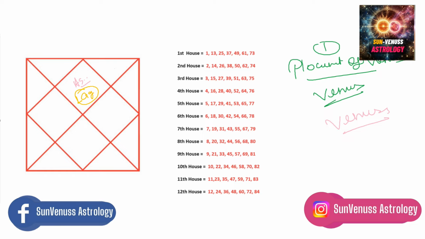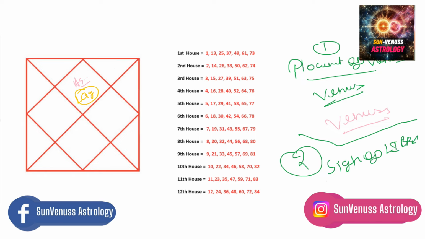Now let's talk about our second principle. For the second principle, look at the sign of Libra. You know what Libra sign means? Libra sign means number 7. Wherever the sign of Libra is in your chart, whichever house it is, at that age you are most likely to find someone or you will have a relationship or marriage. This is our second principle. First principle is related to Venus. Second principle is related to the sign of Libra. So we have discussed the Venus principle. Now let's discuss the sign of Libra principle.